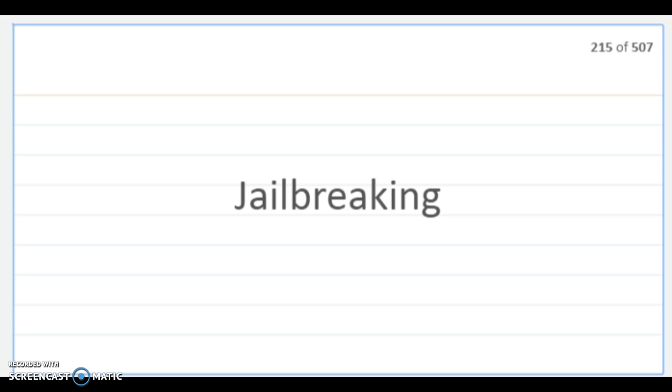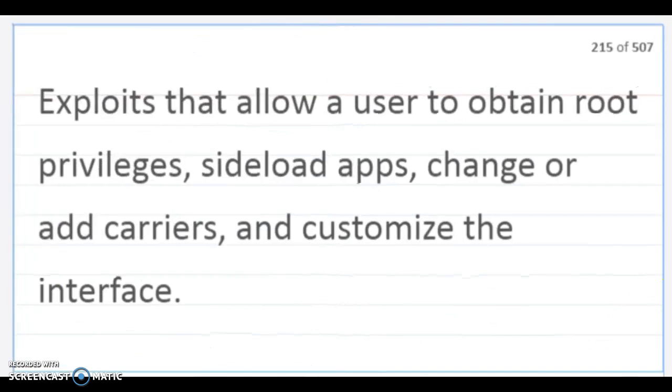Start with one of my favorite topics. Kind of gets a bad rep, jailbreaking. It exploits that allow users to obtain root privileges, sideload apps, change or add carriers, and customize the interface. Basically, you can get locked into a cell plan, or you can only use certain SIM cards with certain phones. Well, there's ways you can modify, especially with Androids. It's awesome. You can modify them and make it so you can use different carriers on that phone, like add their SIMs to it.